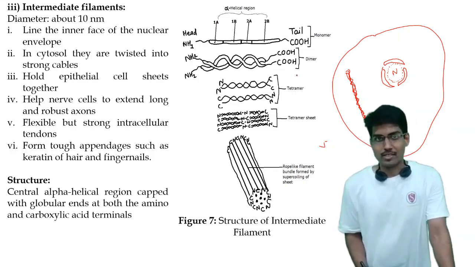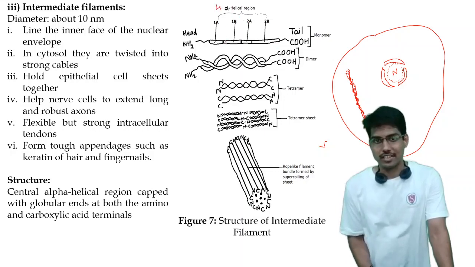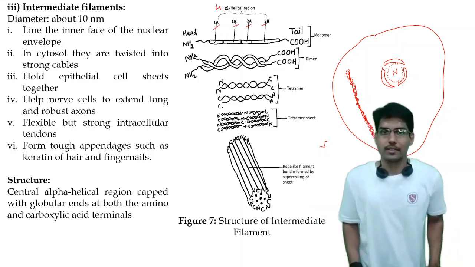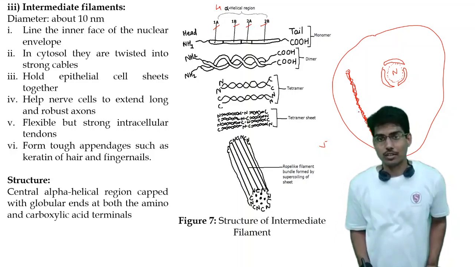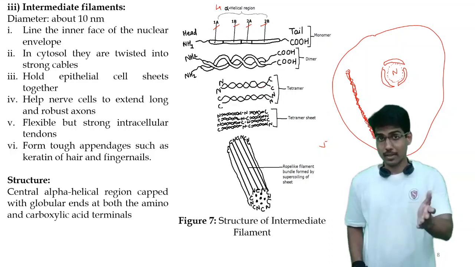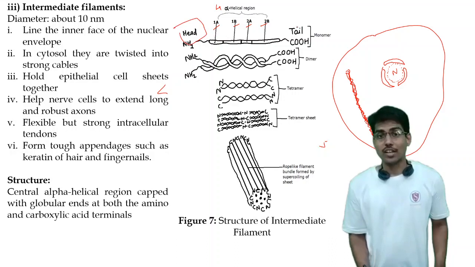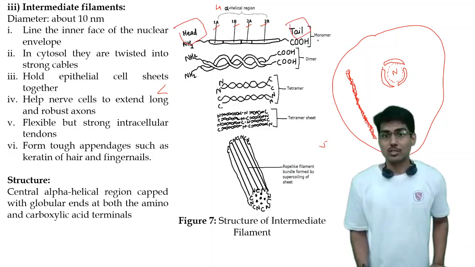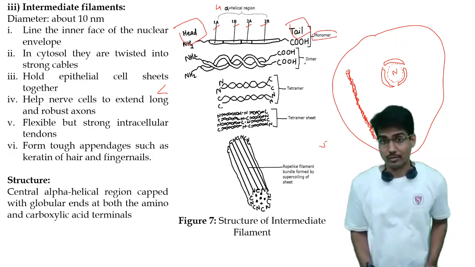The intermediate filament has four alpha helical regions, that is 1A, 1B, 2A, 2B. They are joined by linker proteins with each other, and the monomer formed by those four alpha helical regions will have one amino end, the NH2 end, referred to as the head, and one carboxylic acid end, referred to as the tail. Two such monomers come together and form a coiled structure referred to as a dimer.